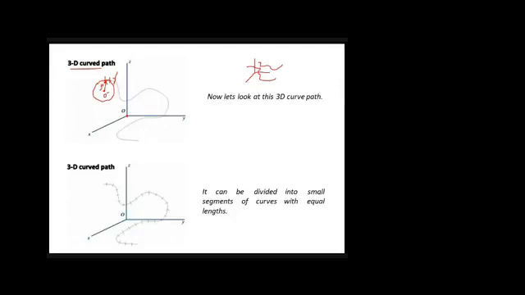The center of this curve will be the same as the center of this circle, and the radius of this arc will be the same as the radius of this circle. We usually call this radius of arc the radius of curvature. Again, if we consider another arc, it will make another circle, right? So as you can see, I have divided this whole arc into small segments, and each segment is basically part of a different circle. It can be divided into small segments of curves with equal lengths.